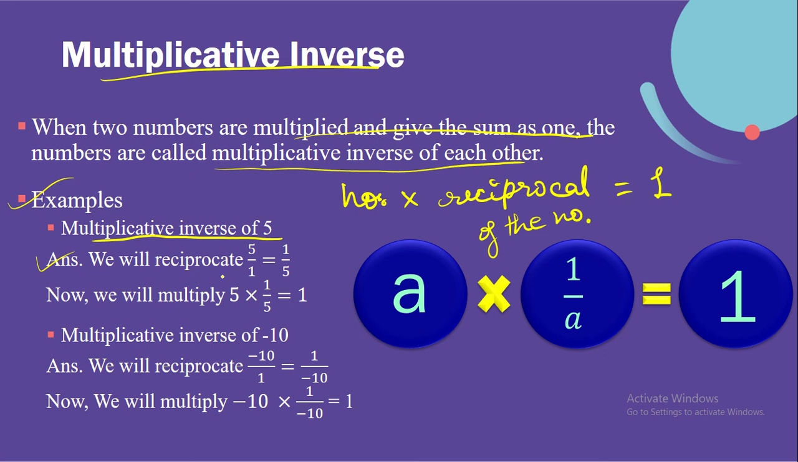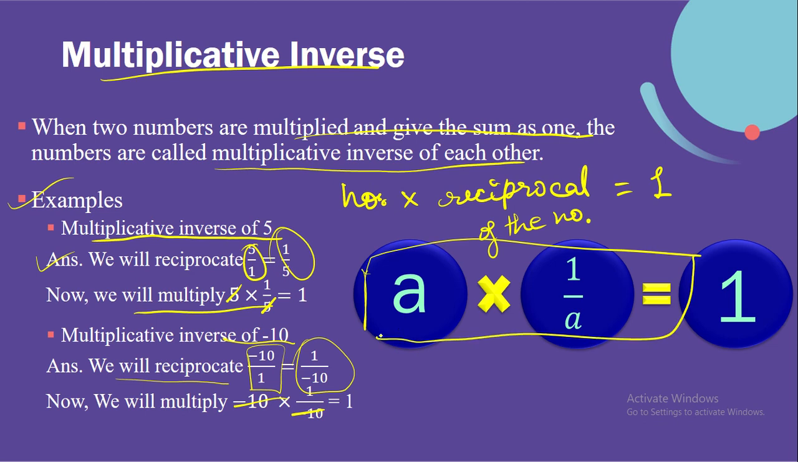Okay, now we'll reciprocate: 5 upon 1 is equal to 1 upon 5. Now we will multiply 5 into 1 upon 5 is equal to 1. We'll just cancel 5 and 5 and we get a 1. Now the multiplicative inverse of minus 10. For the negative integers, we will reciprocate: minus 10 upon 1 is equal to 1 upon minus 10. So now we will multiply minus 10 into 1 upon minus 10. We cancel minus 10 and minus 10 and we get a 1. So this is the algorithm: a into 1 upon a is equal to 1.